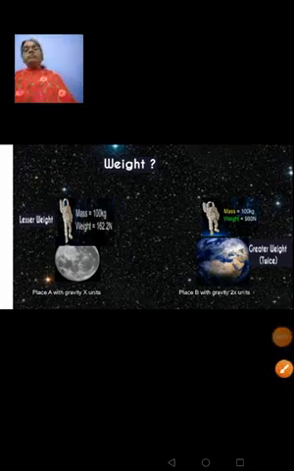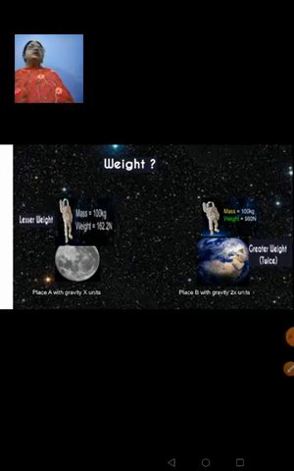We have learnt about mass. Mass is the quantity of matter contained in an object. It remains unchanged wherever you go. Now let's talk about weight. I've shown two figures here. One is showing place A and it has gravity of x units. And the other one is place B with gravity 2x units. And I have shown the mass of this person. When he is at place A, it shows 100 kg. So when he goes to place B also, his mass will be 100 kg.